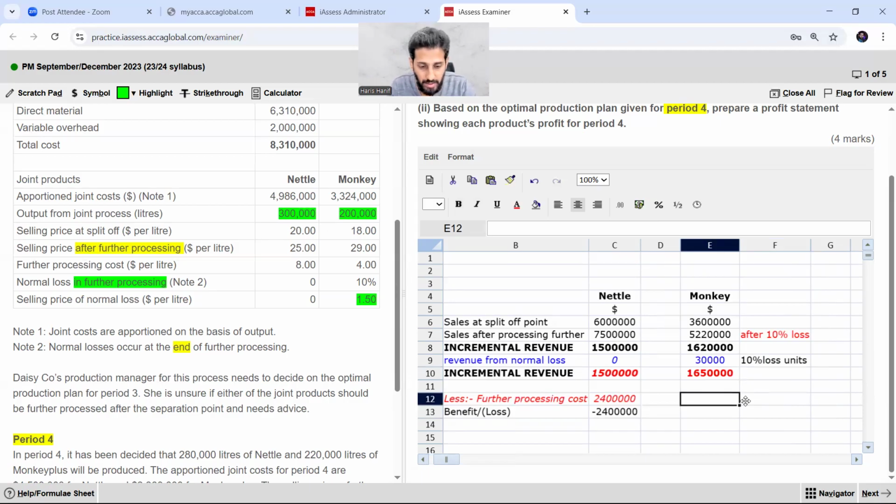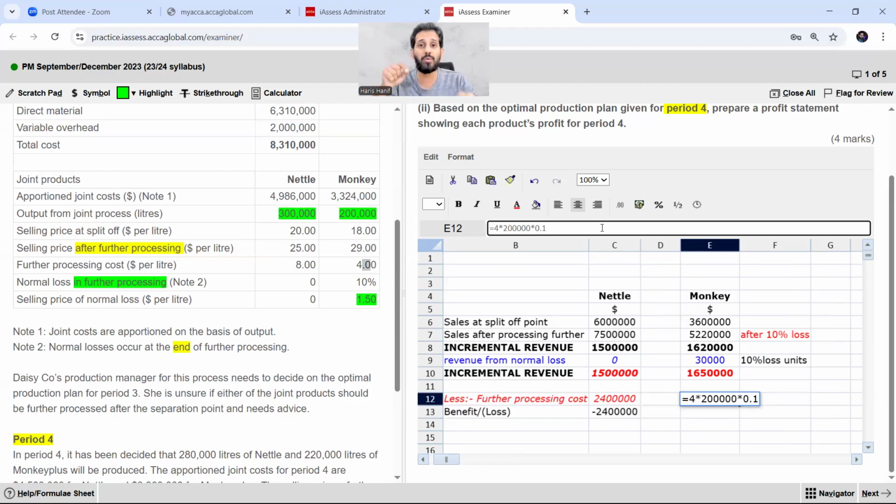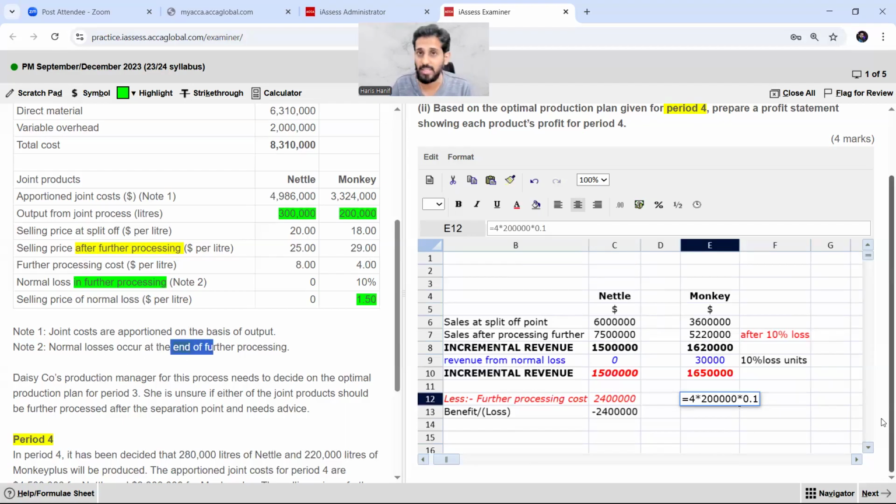Now there is a twist, there is a further processing cost, you can say, is 4. Now point to be noted is that this 4 would be multiplied by 200, or with 10%. This is a twist. In this particular question, this is a twist. Please note this point in your notebooks. Now what is this saying? Let me clarify. Normal losses occur at the end of the further processing. Losses occur at the end.